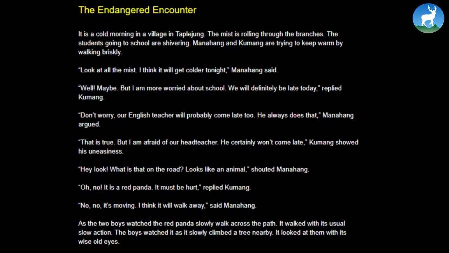Kumang showed his uneasiness. "Hey, look, what is that on the road?" "Looks like an animal," shouted Manahang. "Oh no, it's a red panda. It must be hurt," replied Kumang. "No, it's moving. I think it will walk away," said Manahang. As the boys watched the red panda slowly walk across the path, it walked with its usual slow action. The boys watched it as it slowly climbed a tree nearby. It looked at them with its wise old eyes.